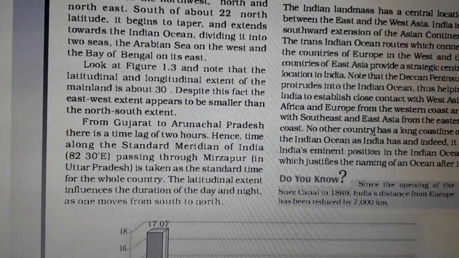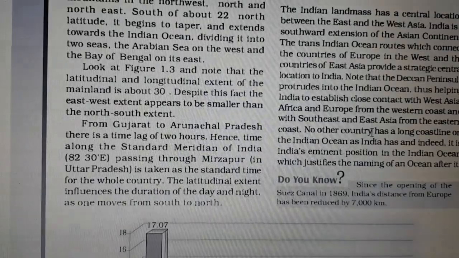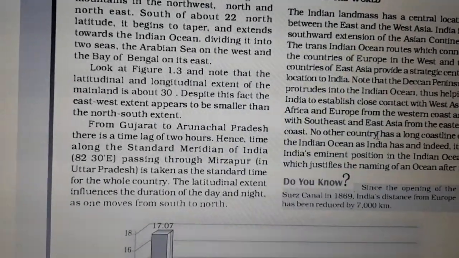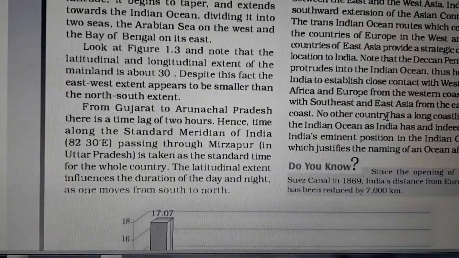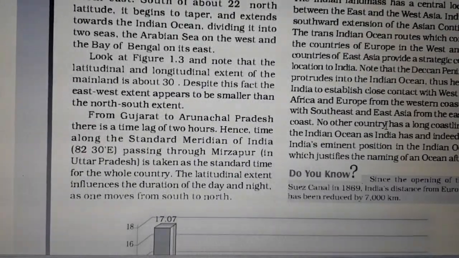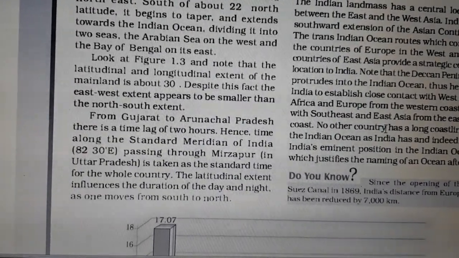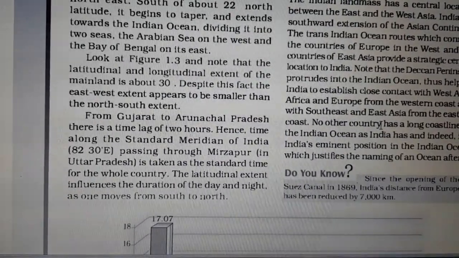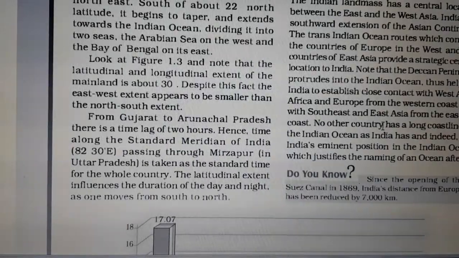The latitudinal extents influence the duration of day and night as one moves from south to north. Which influence the duration of day and night? Latitudinal extents influence the duration of day and night as one moves from south to north.